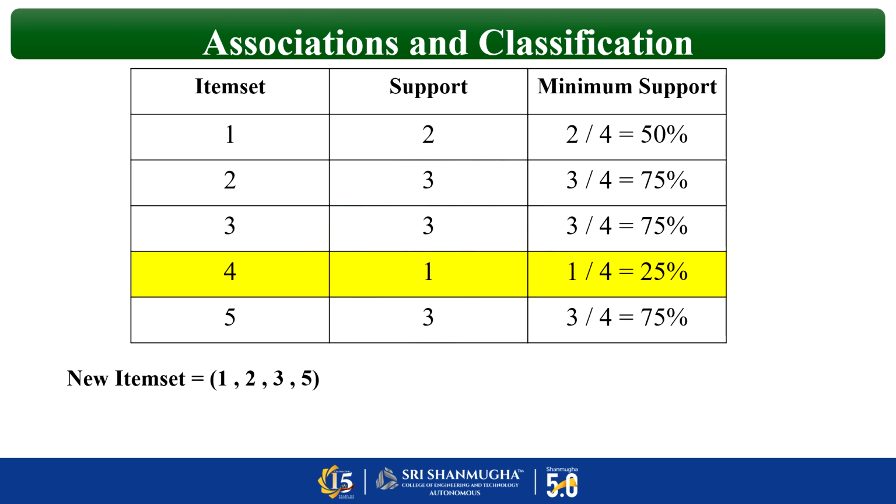So what do we have to do? We have to rule it out, that means remove it. After finishing step 1, we are going to derive a new item set by ruling out the fourth one, since it is not satisfying the support value. According to our question, the support percentage is 50%, but here it is 25. So we are ruling out 4. And what is the remaining item? 1, 2, 3 and 5. So now this is termed as the new item set.